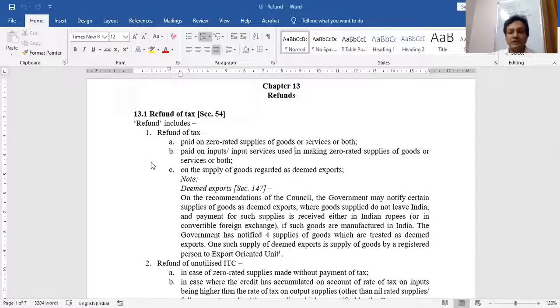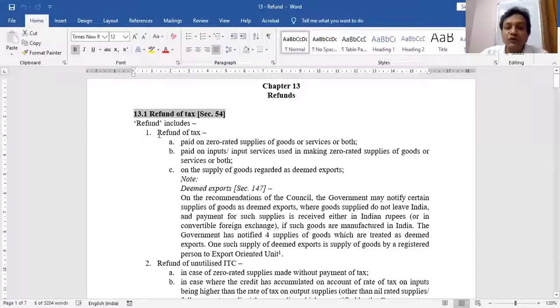Okay, now let us see this refund. Section 54, refund of tax. So you must know what will be refunded. What will be refunded under income tax? Tax. So in GST also, what will be refunded to you? Tax. That's it. Which tax will be refunded? We know that all exports are zero rated. So if you have done some exports and paid some tax, then you have a right to claim that tax paid as a refund.